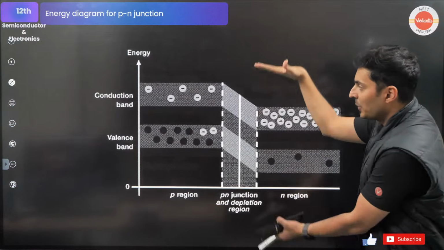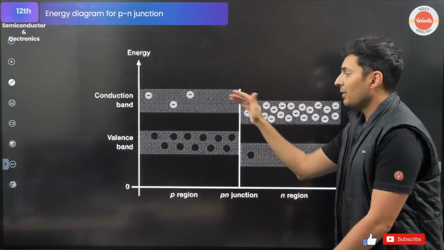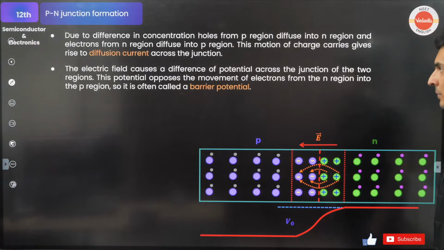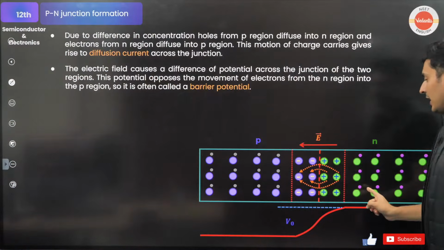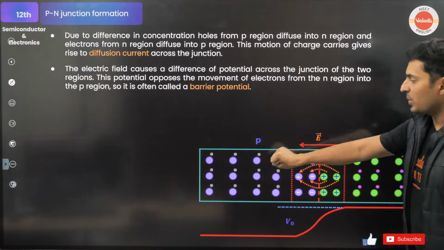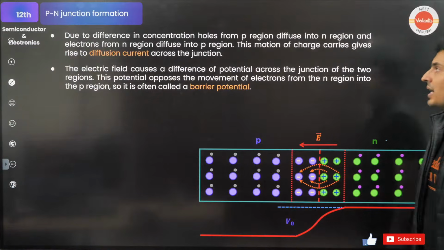Electric field will create a barrier which will prevent the further flow of electrons. That's what happens. Okay. So the diffusion current is created when the electrons diffuse from the N side to P side. N side becomes positive, P side becomes negative. The diffusion current is from P side to the N side.